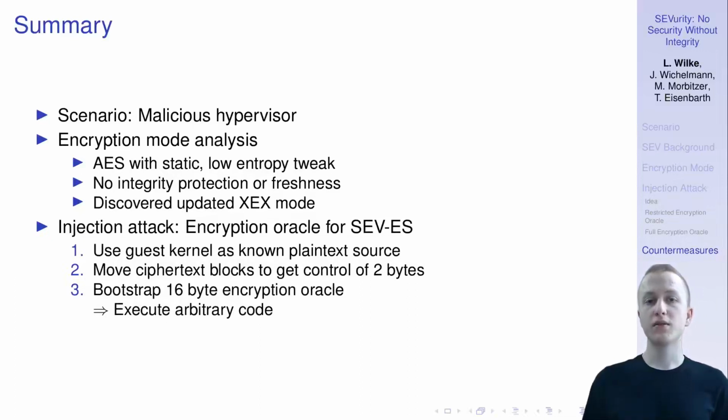And for this, we used the guest kernel as a source to get plaintext-ciphertext pairs, which we put in a database and used to get control of two plaintext bytes of a 16-byte ciphertext block. And building on this, we get control over a full 16-byte block by injecting this program into the VM. And this then eventually allows us to execute arbitrary code.